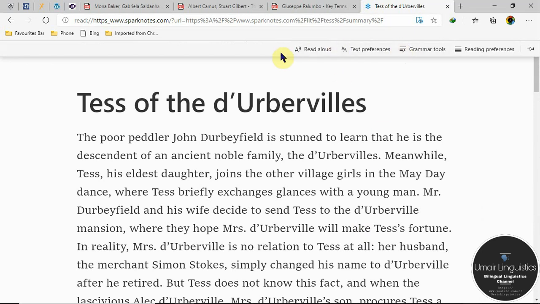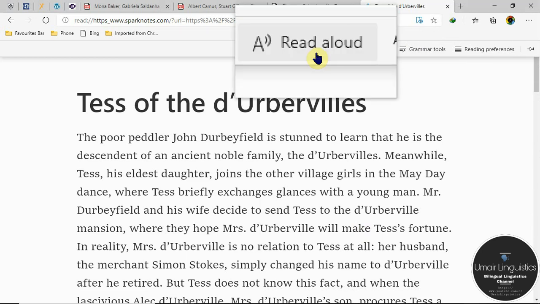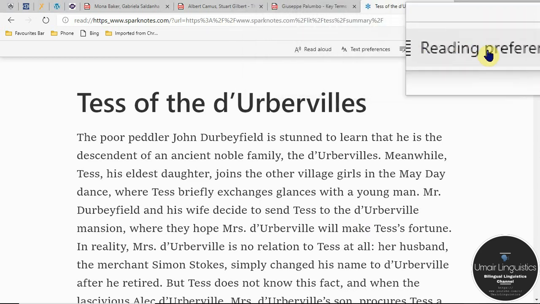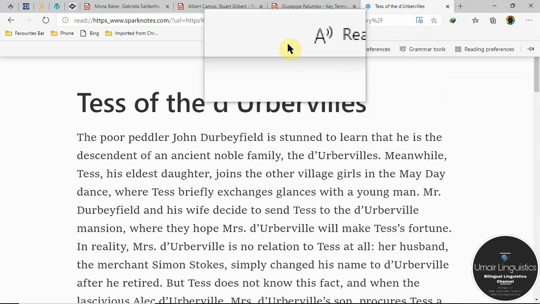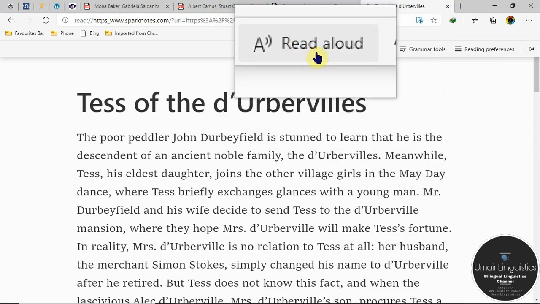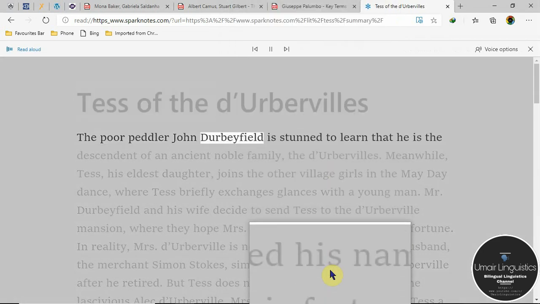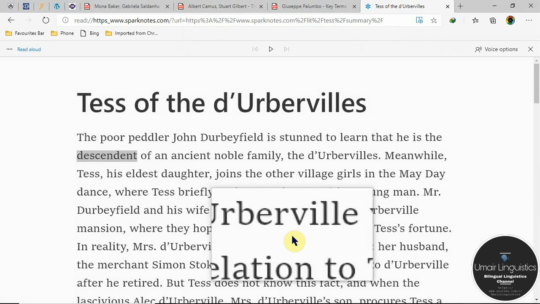So as you go here, we have a lot of options like read aloud, text preferences, grammar tools, and reading preferences. We'll use each one by one. First of all, we are going to click at read aloud, and what will happen? It starts reading your text.